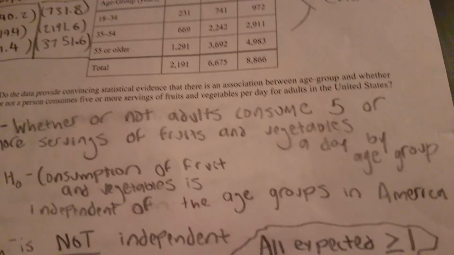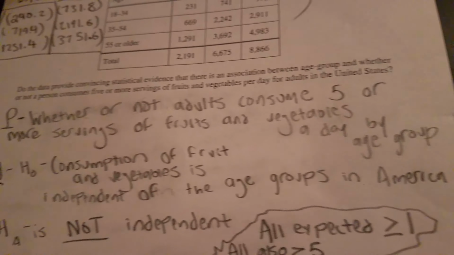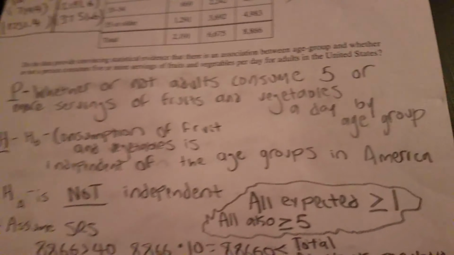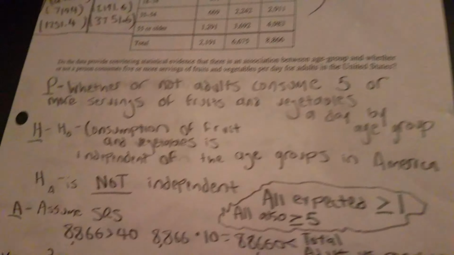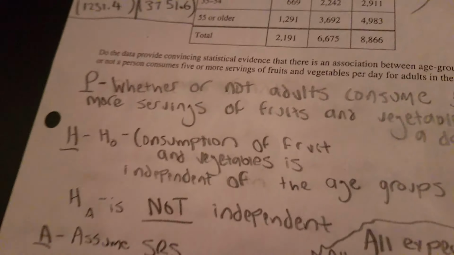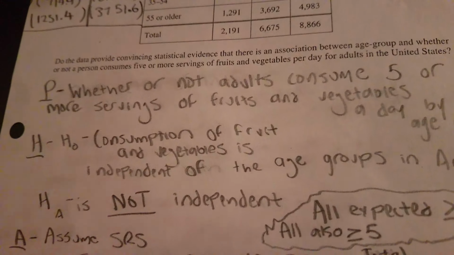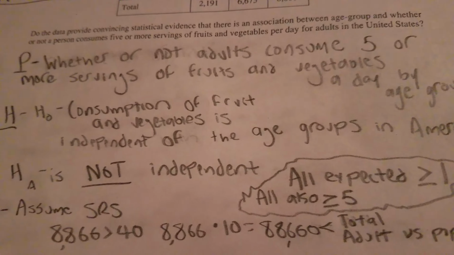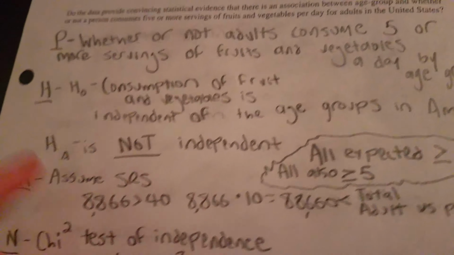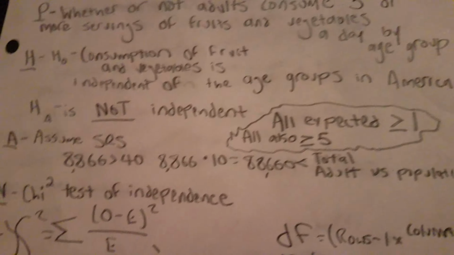For P, my parameter of interest is whether or not adults consume 5 or more servings of fruit and vegetables a day, and that's by age group, and it's in America. And H was my hypothesis, and for the null, that is consumption of fruit and vegetables is independent of the age groups in America, and the alternative is that it is not independent.